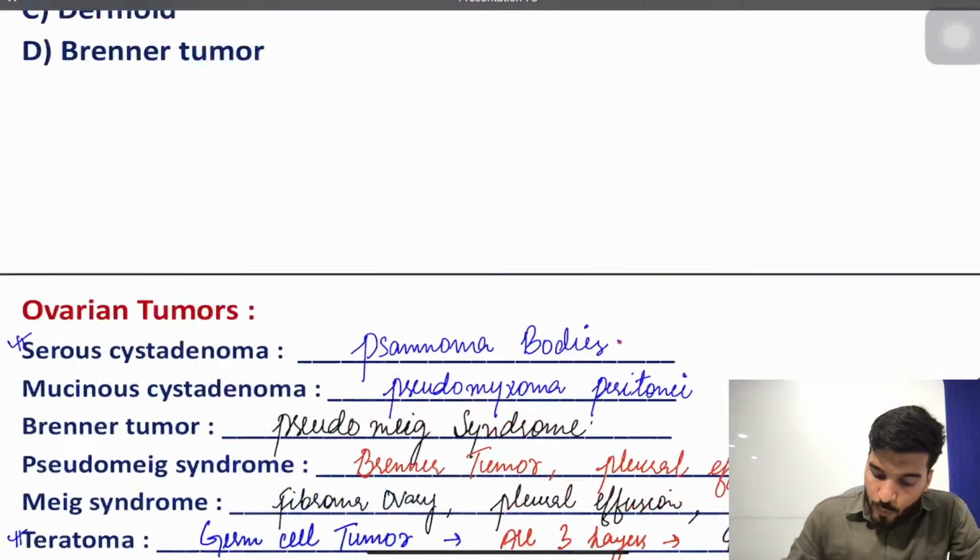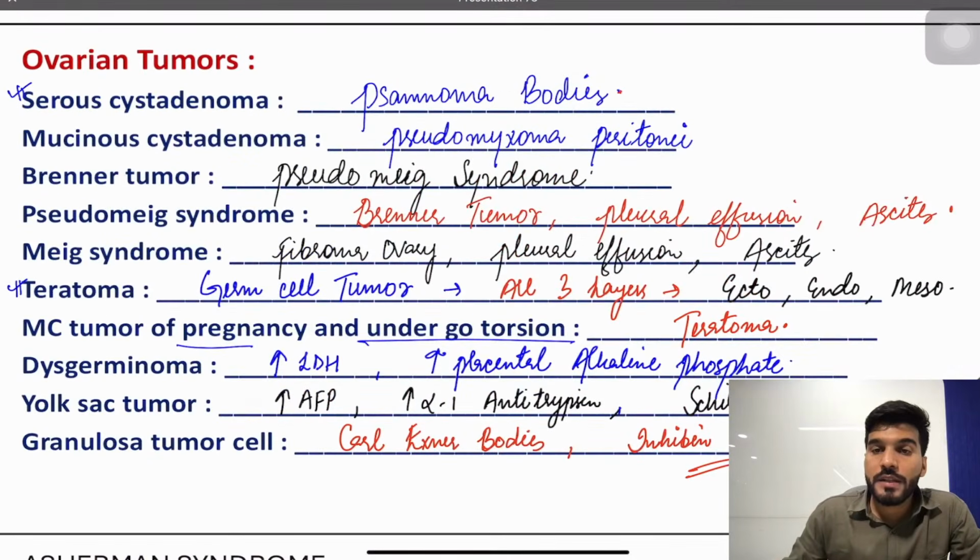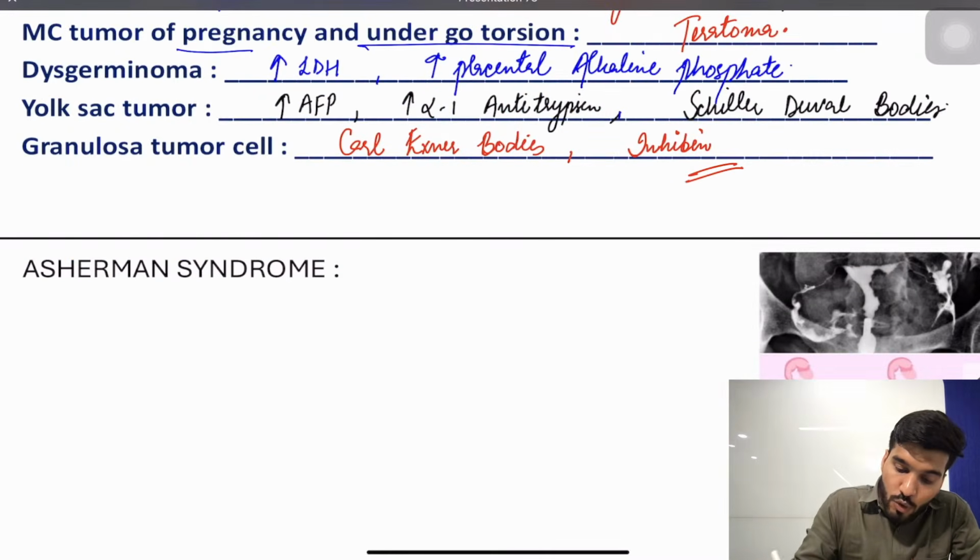We have one more ovarian tumor which is secondary to the ovaries, metastasized from cancer of the stomach or breast cancer. The tumor is called Krukenberg tumor.